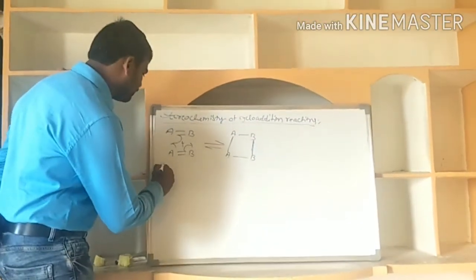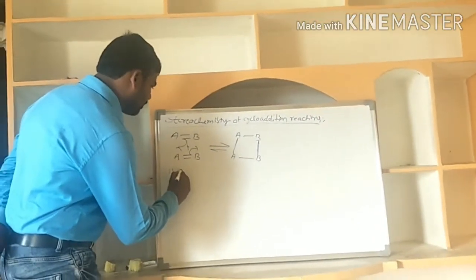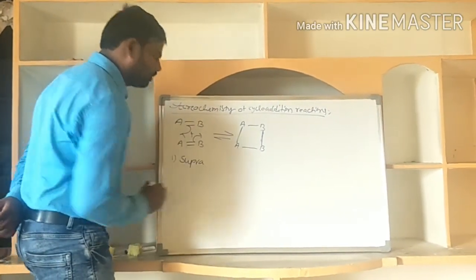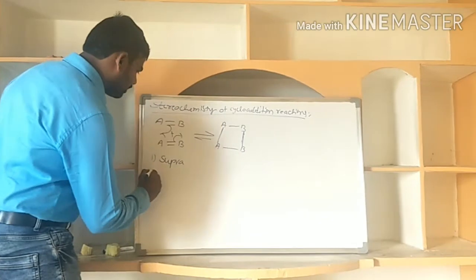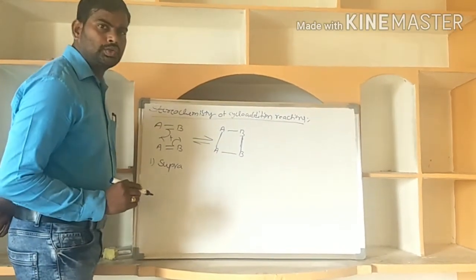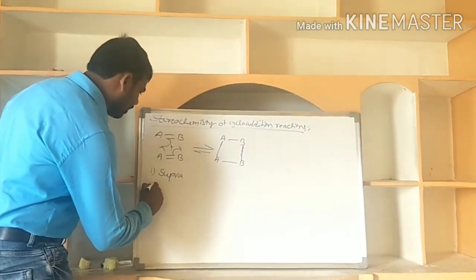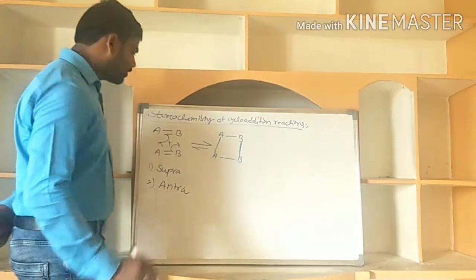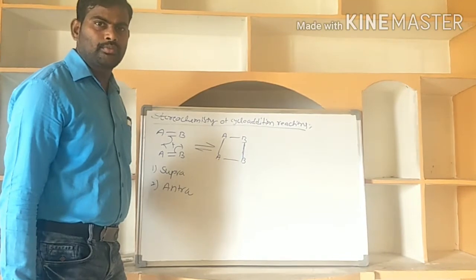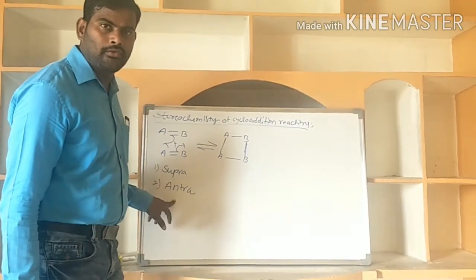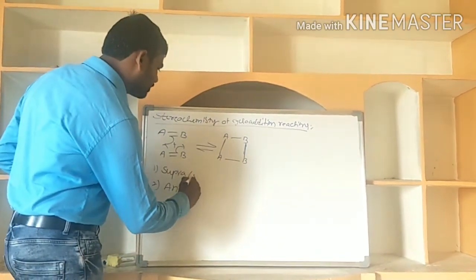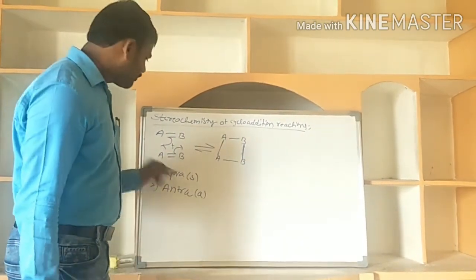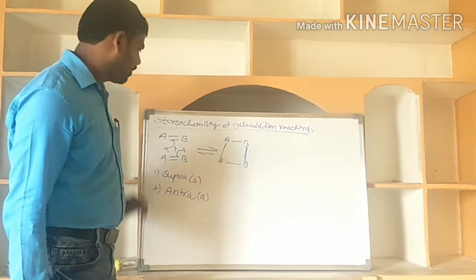One type is supra additions, and one partner will be supra and antara additions. In cycloadditions, supra type of additions are possible and antara type of additions are possible. Simply we write this as supra, and this as antara additions. What is the meaning of supra and antara additions?